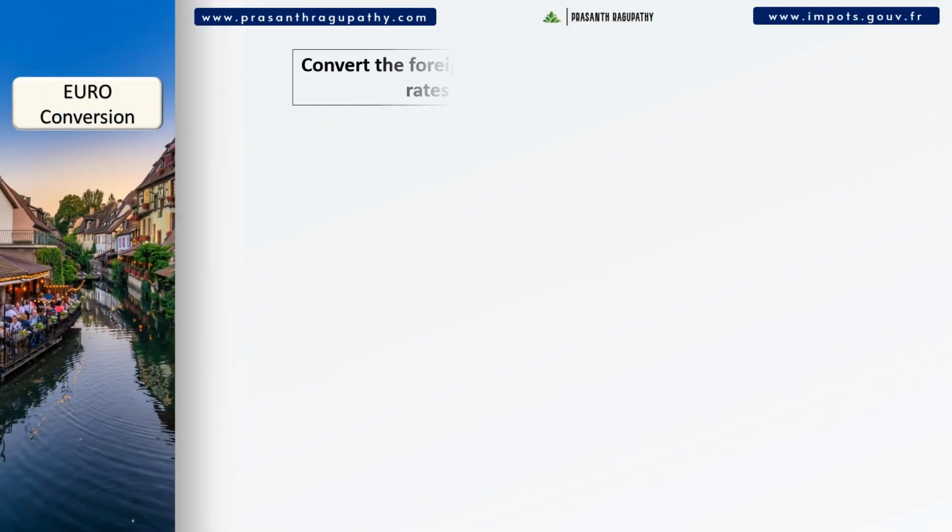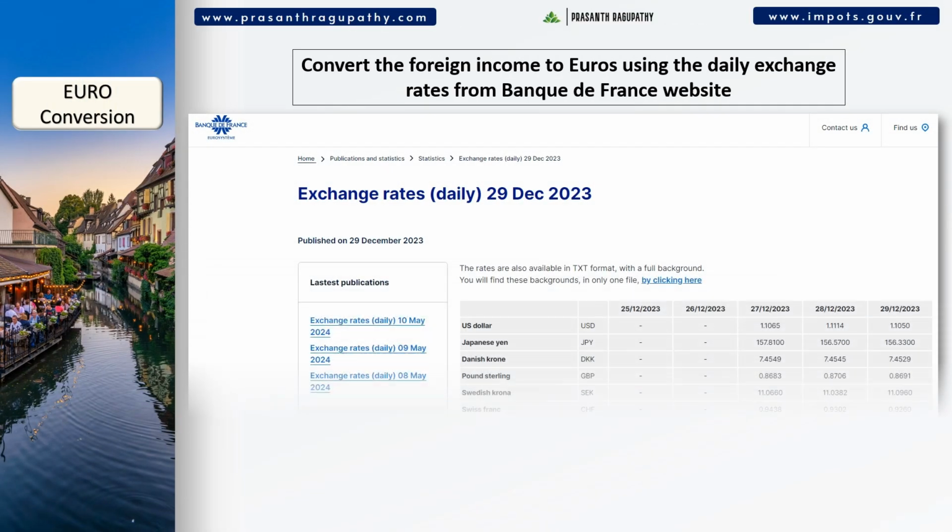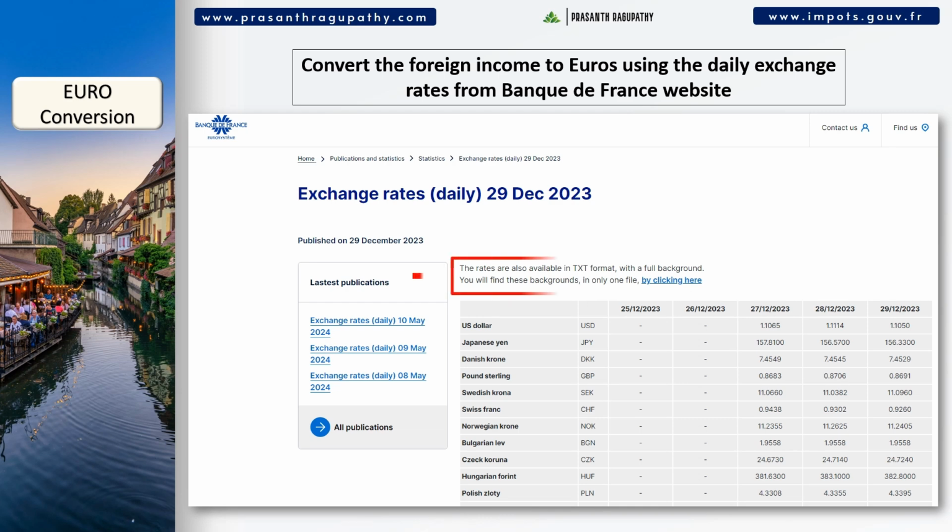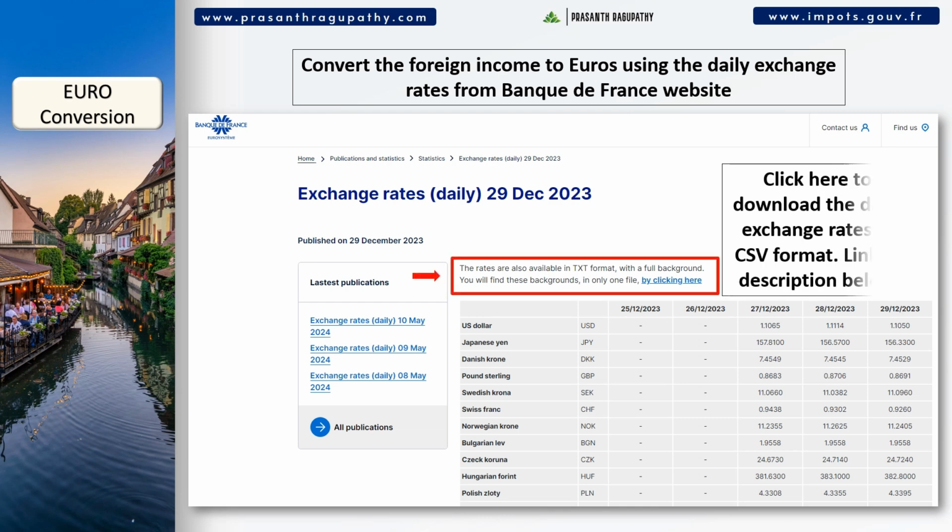French income tax declaration forms accept only euros as currency. So, all the income earned outside France must be converted to euros on the exact date of receiving the income. The Bank of France publishes the daily exchange rates for various currencies. So, you can download the rates in CSV format and open in MS Excel etc. This Excel file will list the dates and the corresponding exchange rate for each currency.